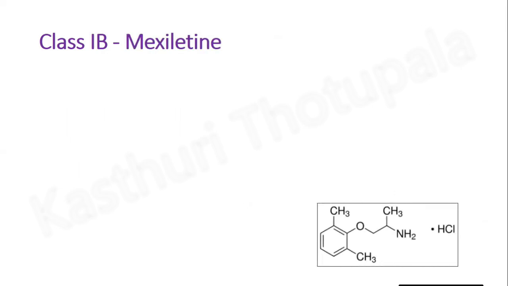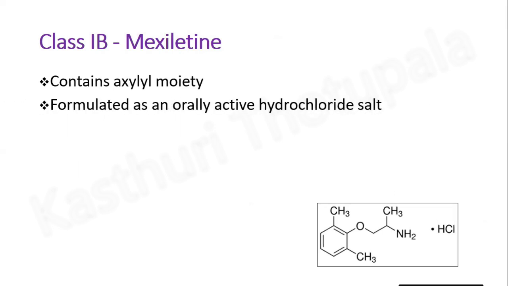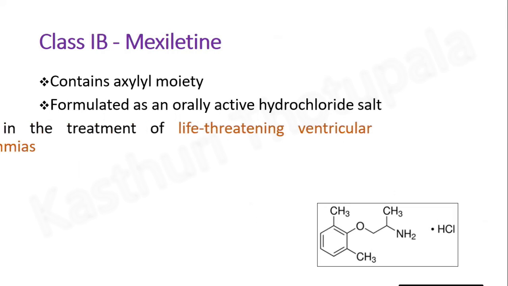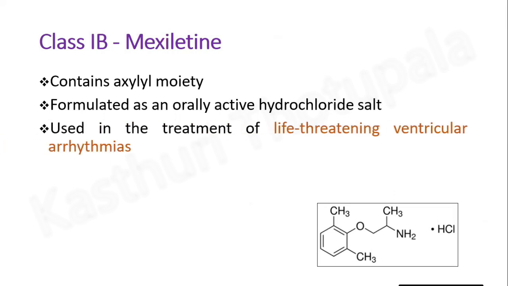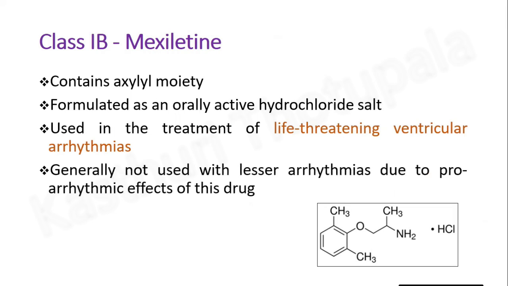Next one is mexiletine. This is the structure of mexiletine. It contains a xylyl moiety. Mexiletine is formulated as an orally active hydrochloride salt, used to treat life-threatening ventricular arrhythmias. Generally, mexiletine is not used for lesser arrhythmias due to the proarrhythmic effects of this drug.